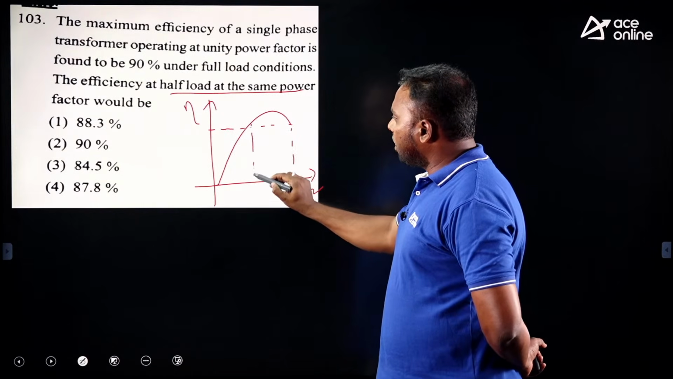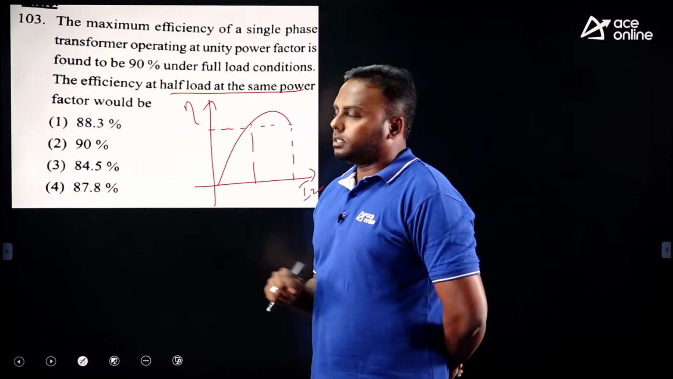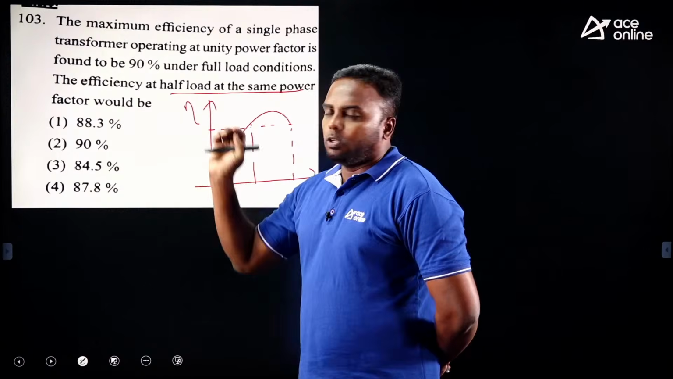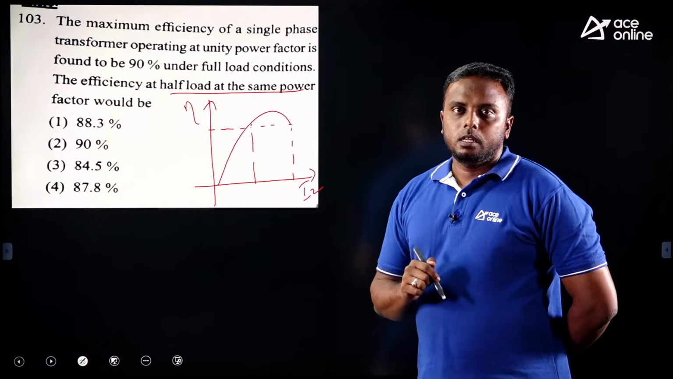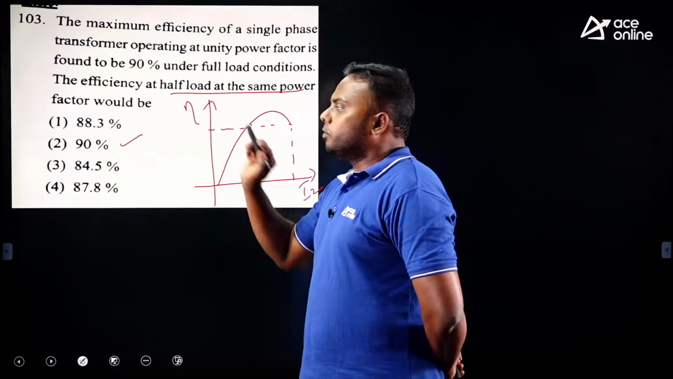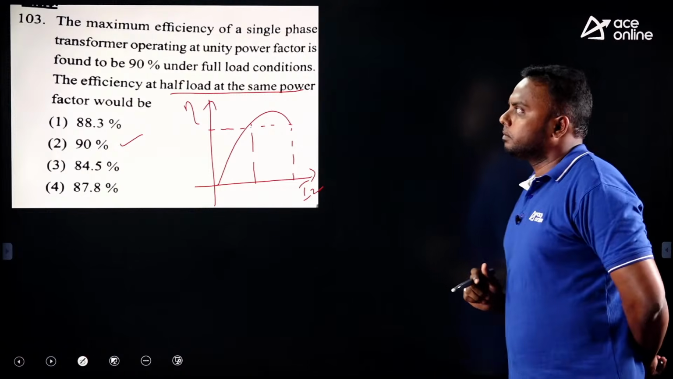And approximately at half full load also we have the same efficiency. Why? Because if you observe the options, all these options are below 90. So how can we say? It is not possible. That's why we have to consider at half full load also it is almost 90% only. So option 2 is correct. Okay, next.